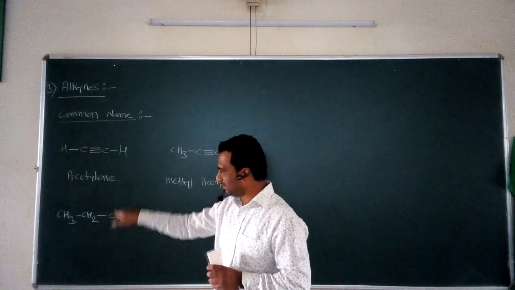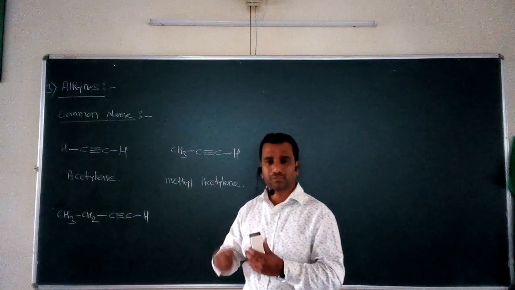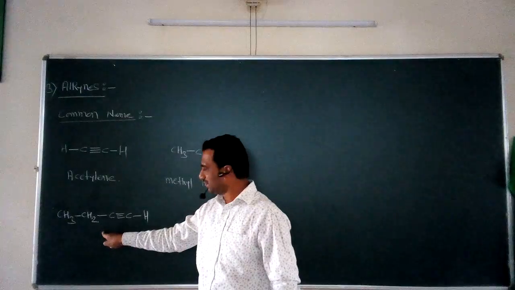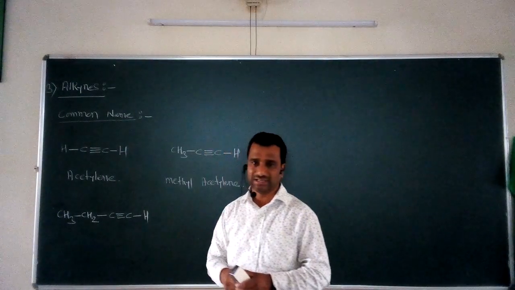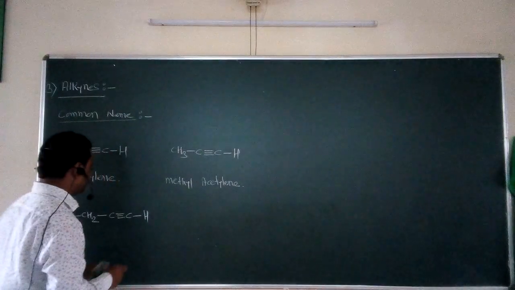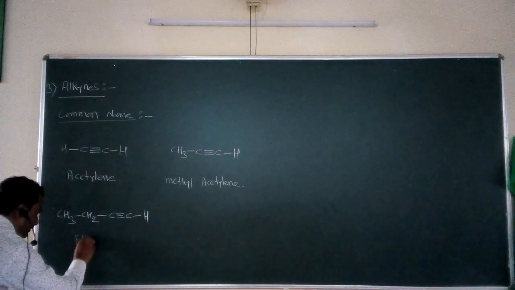If we compare acetylene to this compound, this H gets replaced by one group, and that group is CH3 single bond CH2. So this is again a derivative of acetylene. Now what is the name of this group? This group is called ethyl. So the name of this compound is ethyl acetylene.